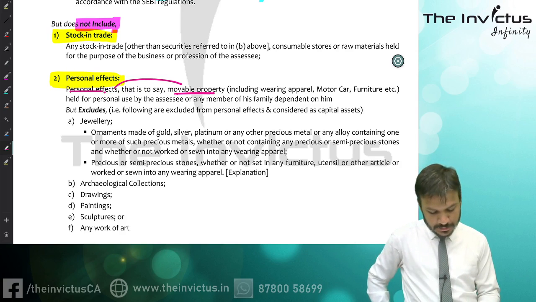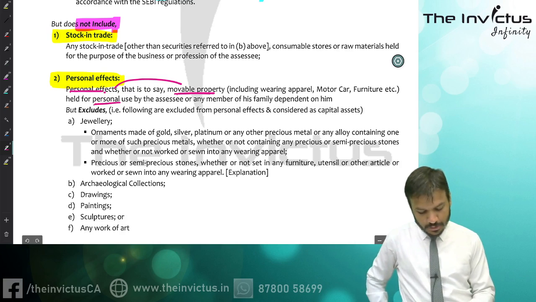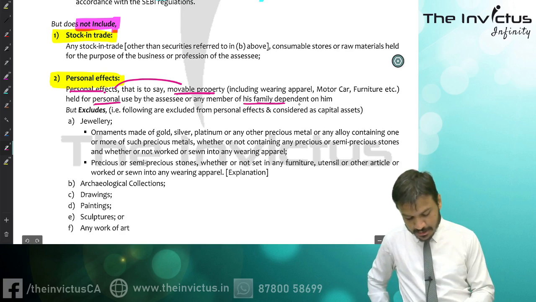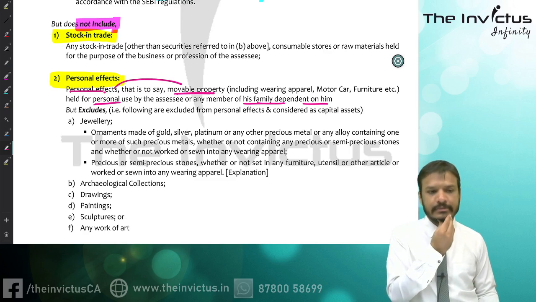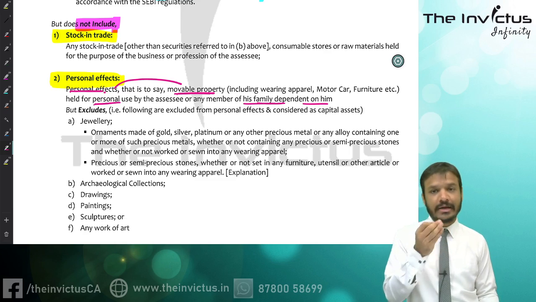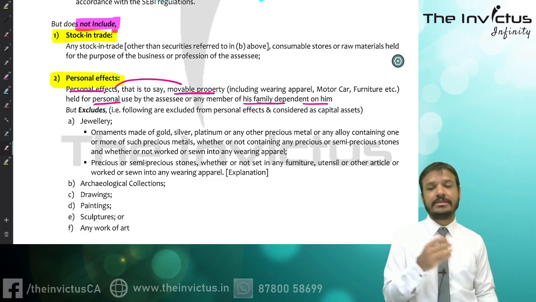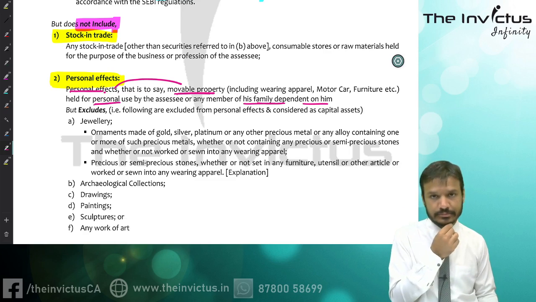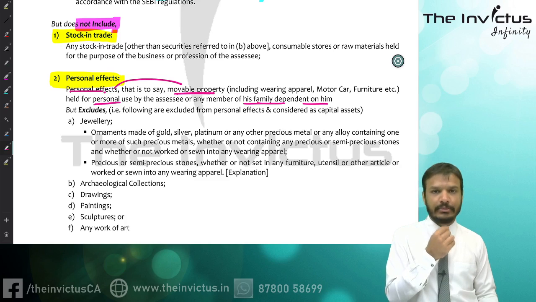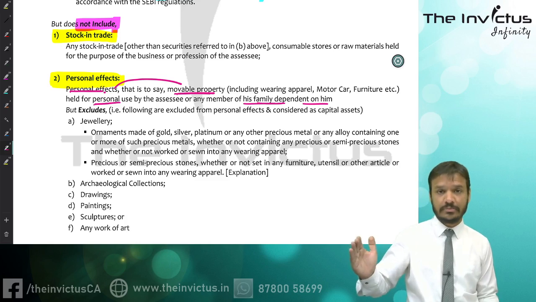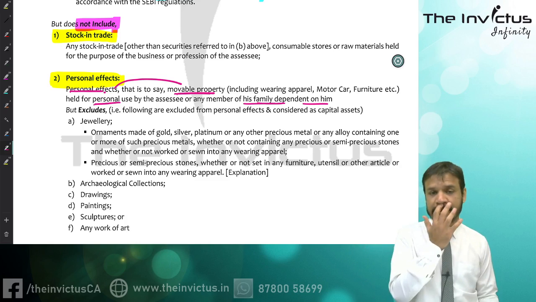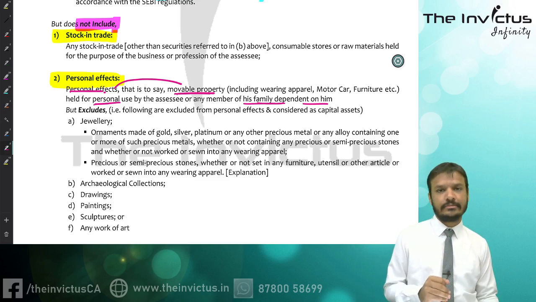Held for personal use by the assessee or any member of his family dependent on him. For example, personal effect and movable. The best example is a car. If I am having a car which I am using for my personal purpose, not for the purpose of carrying on business or profession, then such a car is a personal effect.